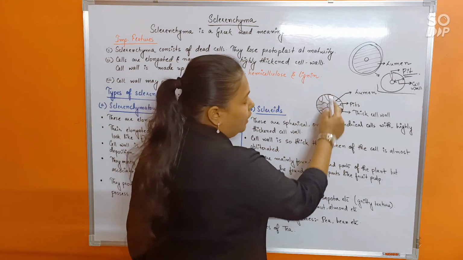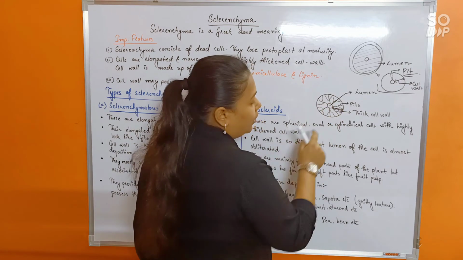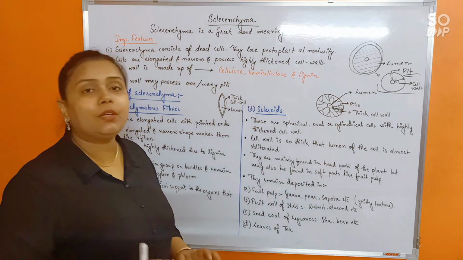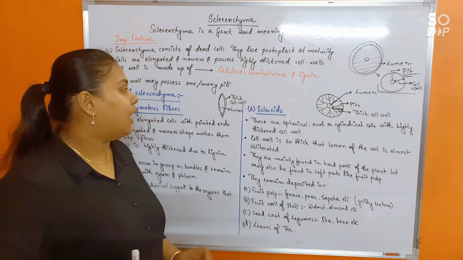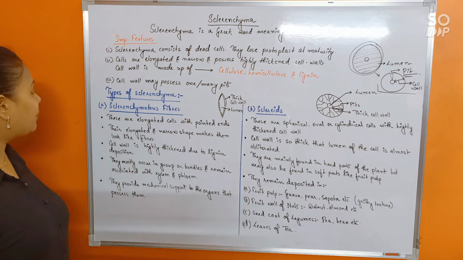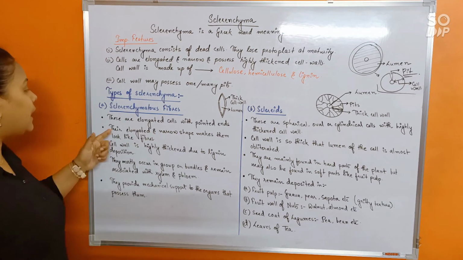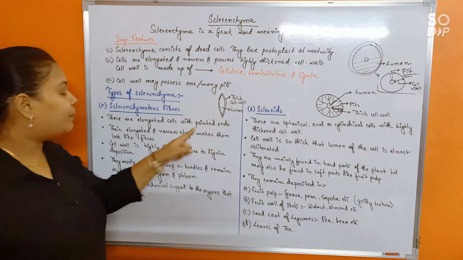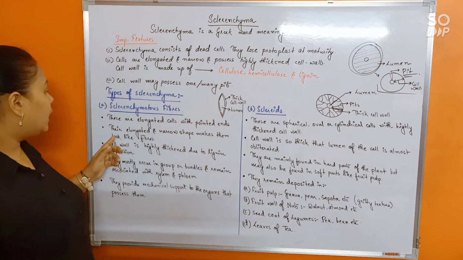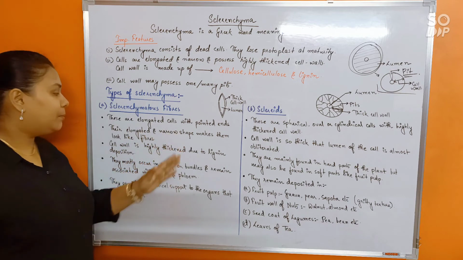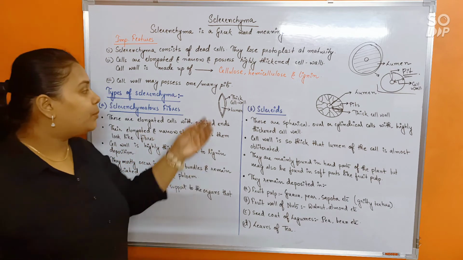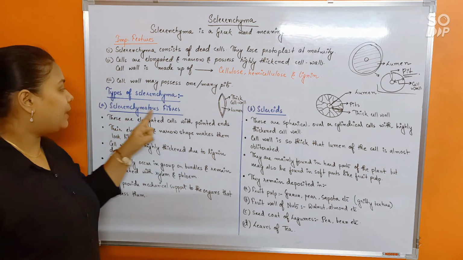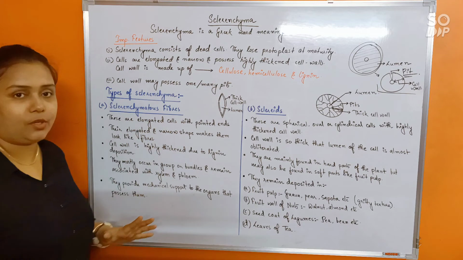This whole thing is the cell wall. This is the small lumen. And these branch-like structures that you're seeing, these are all pits. So numerous pits are present. Now let's see what their features are. Sclerenchymatous fibers are elongated cells. As you can see, they are narrow and elongated with pointed ends. Their elongated and narrow shape makes them look like fibers. So because they are narrow and elongated, that's why we call them sclerenchymatous fibers. They look like fibers.